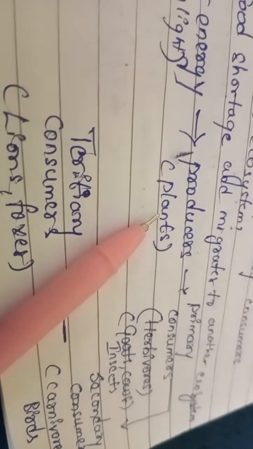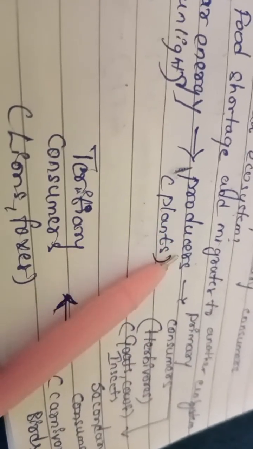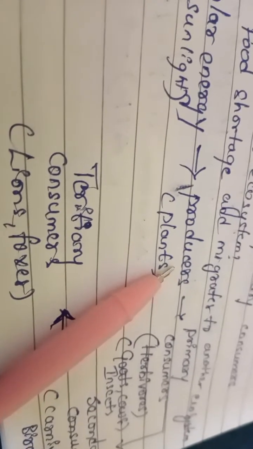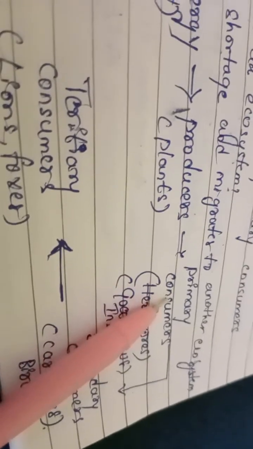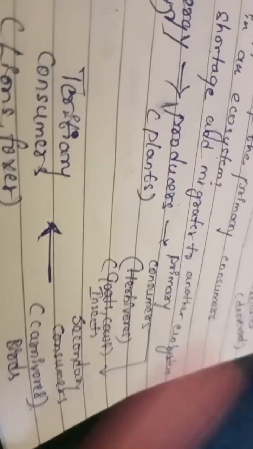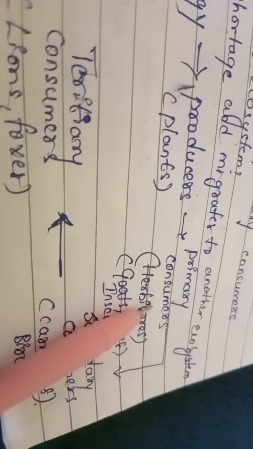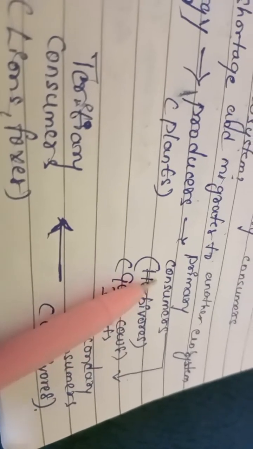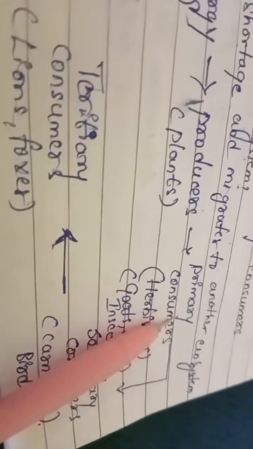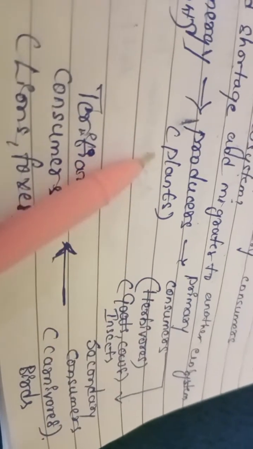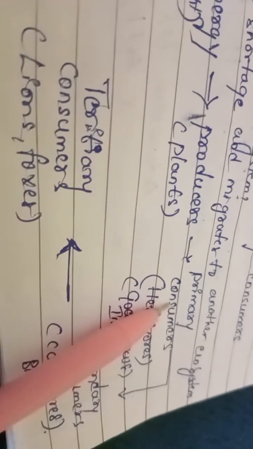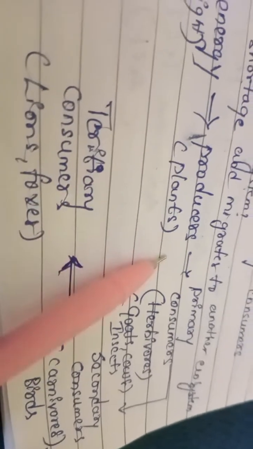Okay. So plants are called producers with own production of food to other animals or organisms. Okay. So those organisms are called consumers. Why? Because they consume food of plants, which are called producers. Consumers will take food from plants. It means they depend upon plants for food.